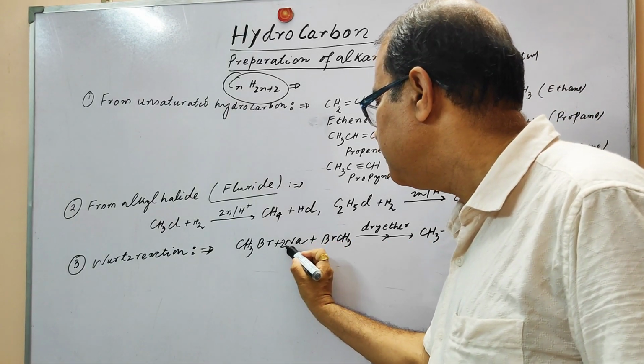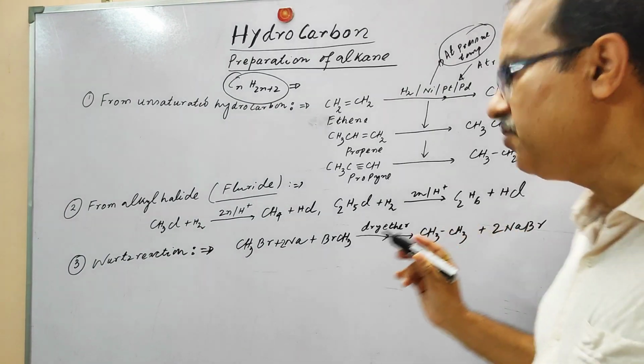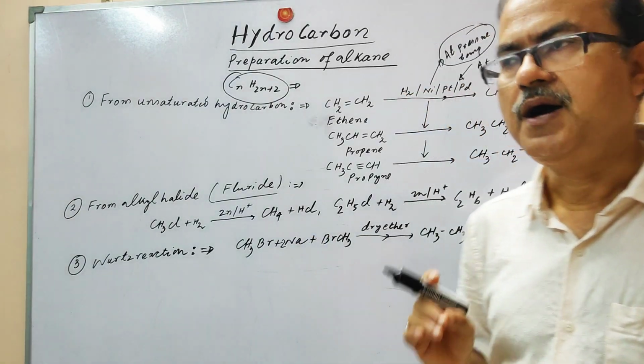So this is a very, very important reaction, and from this reaction you can produce the higher alkanes.